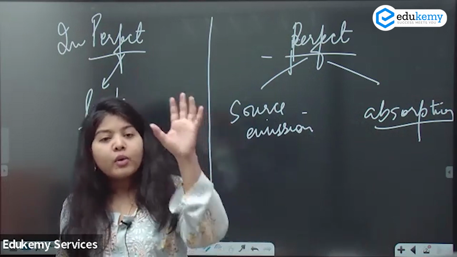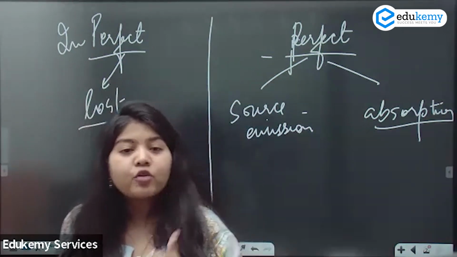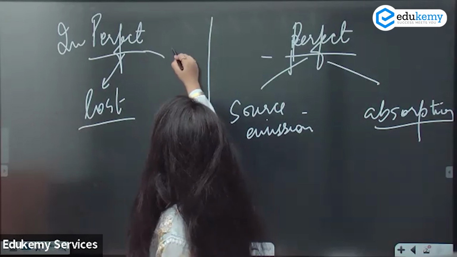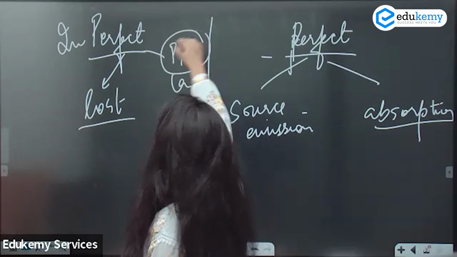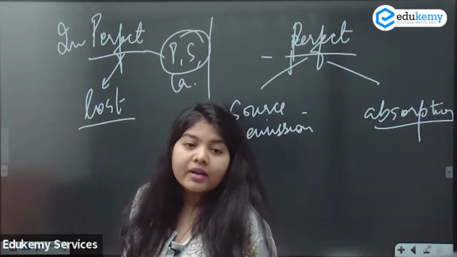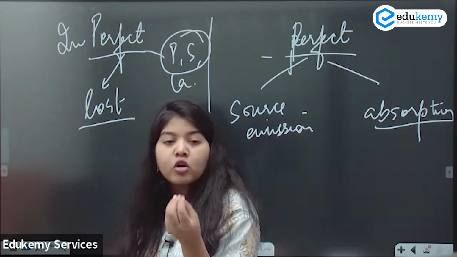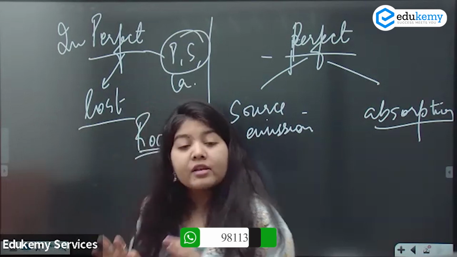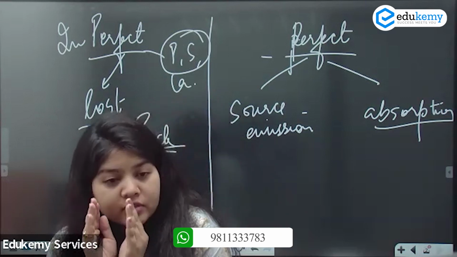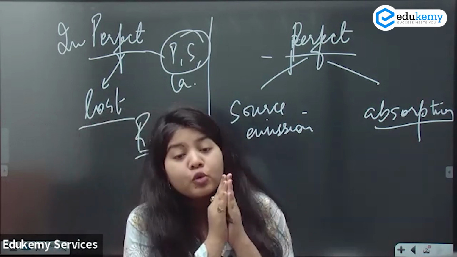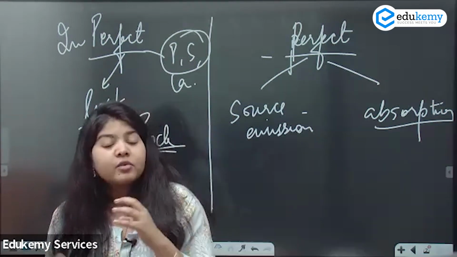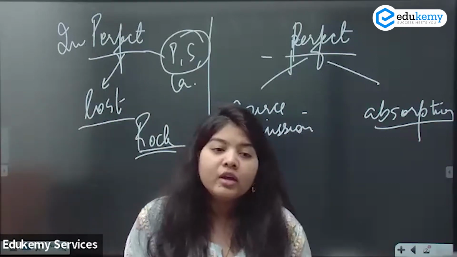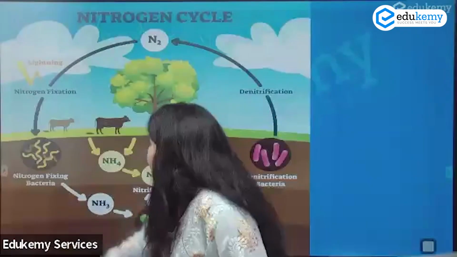So when it comes to my fertilizers, I have nitrogen, which is a gaseous cycle, and phosphorus, which is a sedimentary cycle. Now phosphorus or sulfur or calcium, we are concerned about these only. Why are they lost? Because the main source of this element is my rock structure, and they also get deposited in some form or the other. It could be in the form of fossil fuel, shells, or bone structure itself, and they are not replenished back into nature. So perfect and imperfect cycles are important.